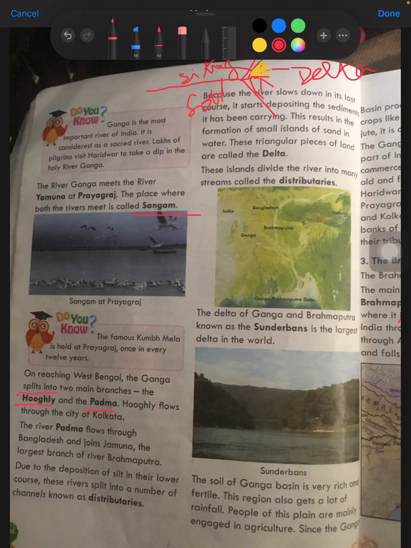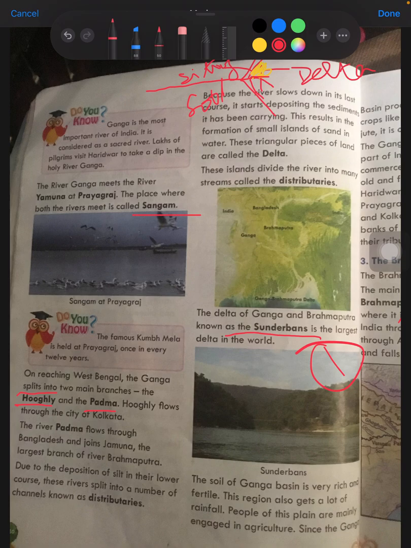Sundarbans is the world's largest delta. So underline this word Sundarbans, because a one mark question can come: which is the world's largest delta? The answer is Sundarbans.